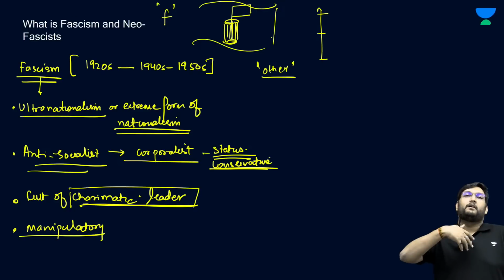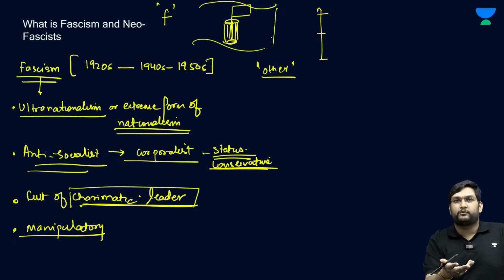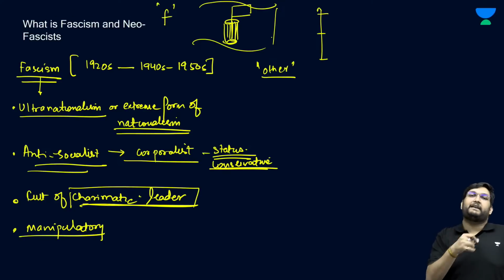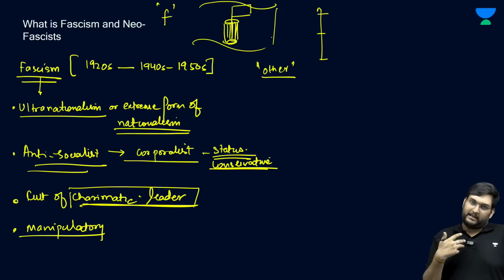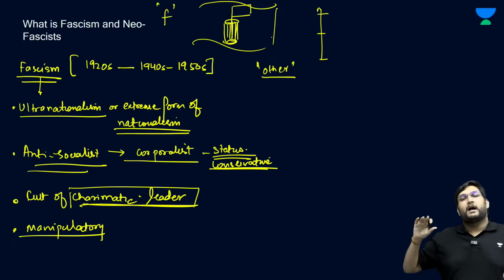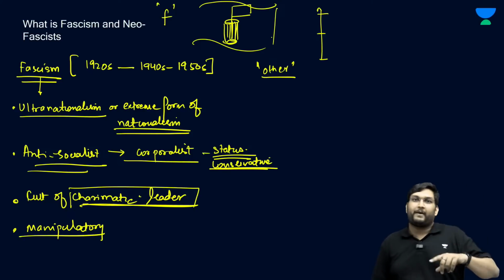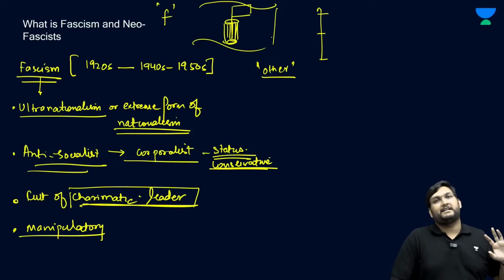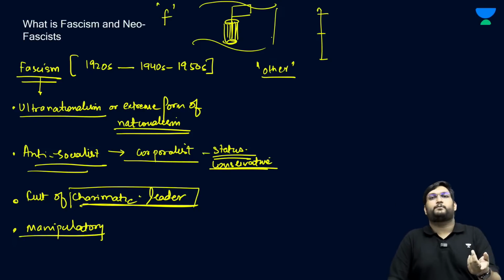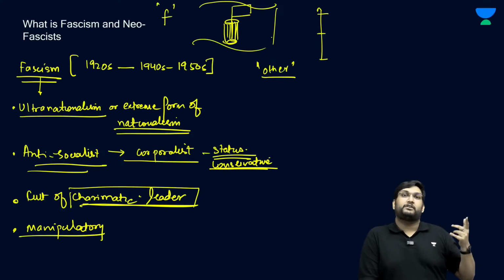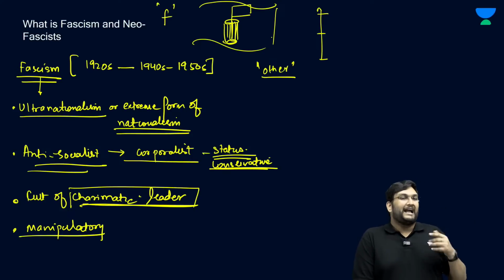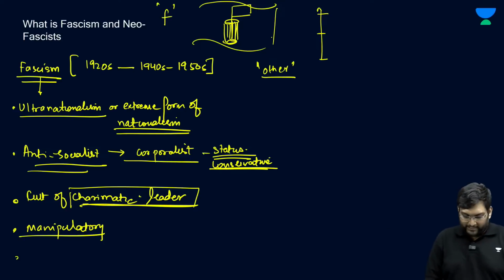to your face. For example, when Mussolini came to power, he initially said that I will make Italy a republic, but as soon as the Pope became extremely angry with Mussolini, he said, no, fake news, I never said that, I am going to keep it as a constitutional monarchy, along with the fact that the Pope and the King were not very happy with this idea that I will make it a republic. So he pacified the Pope also and the King also. No, I did not say it, that is fake news in the newspaper. That is how they manipulate us, they cannot be trusted, and they are mostly the ones who produce totalitarian states.